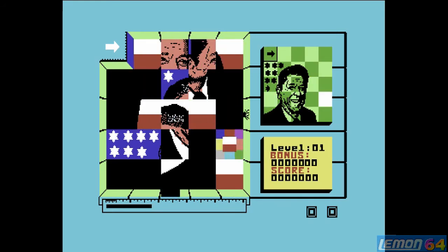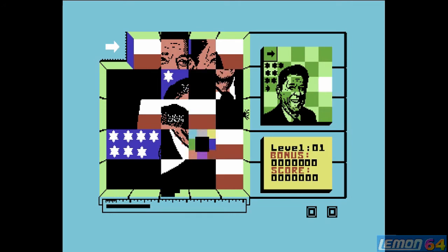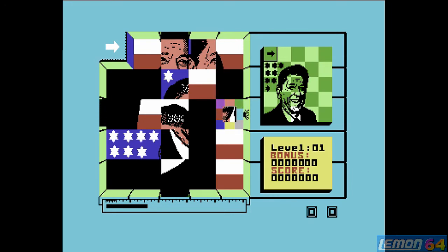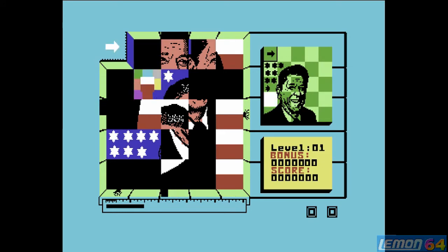You can see the map panel on the right will show us where they are. By hovering over that block, you can see that lights up on the panel. So you can see the bottom corners are completed, and it's always helpful to get those stars and those stripes in the right position because it's very easy to see where they go.